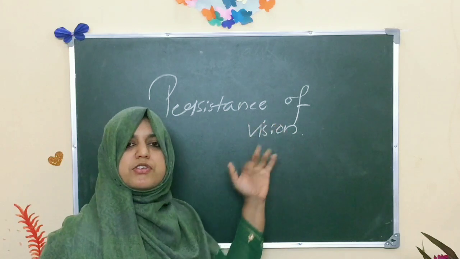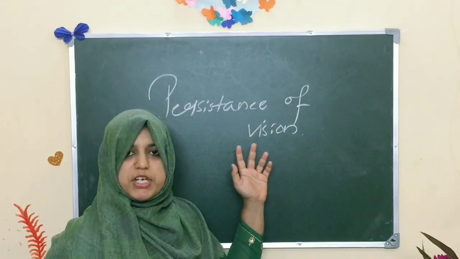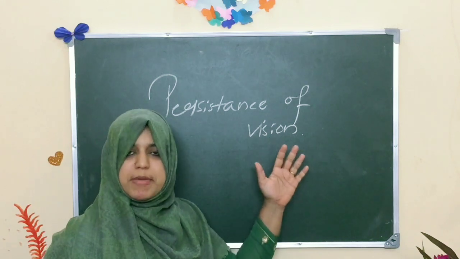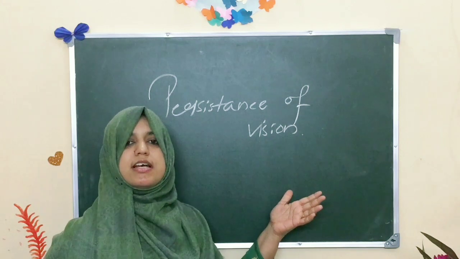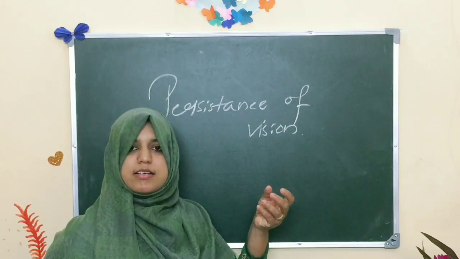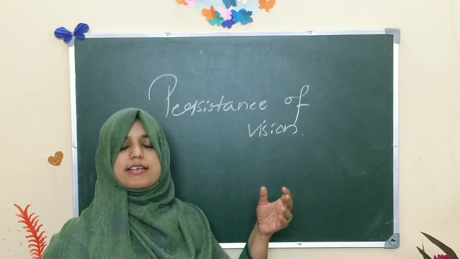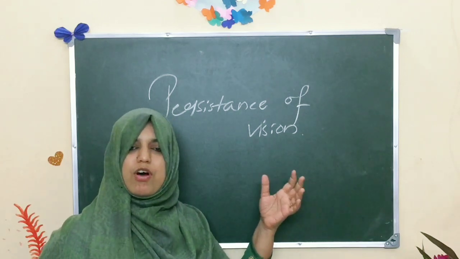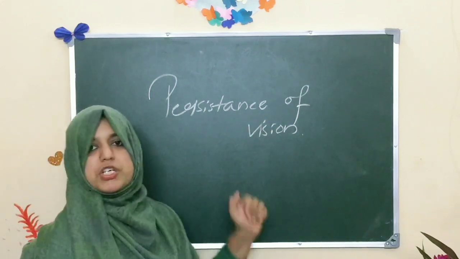So, what is persistence of vision? Once again, listen. The impression of an image does not vanish immediately from the retina. It persists at the retina for 1/16th of a second. This ability of the human eye is known as persistence of vision.